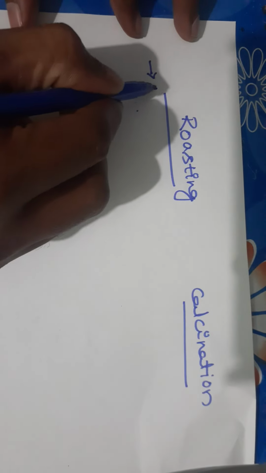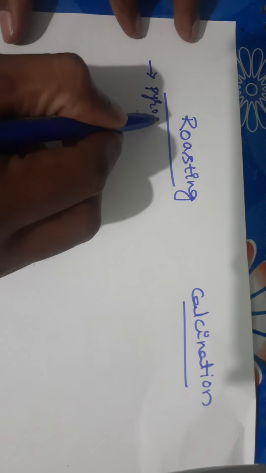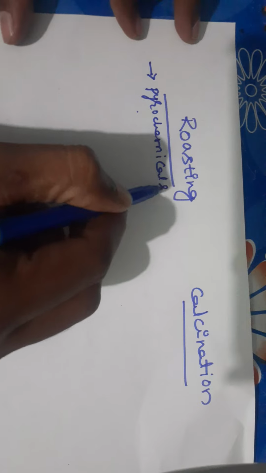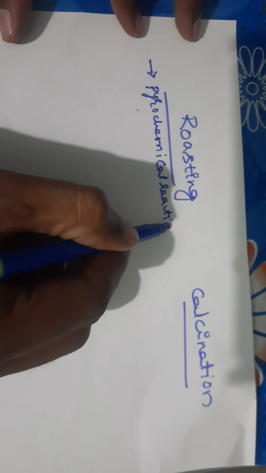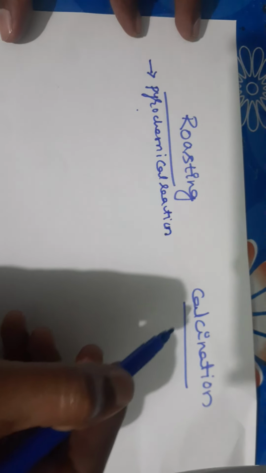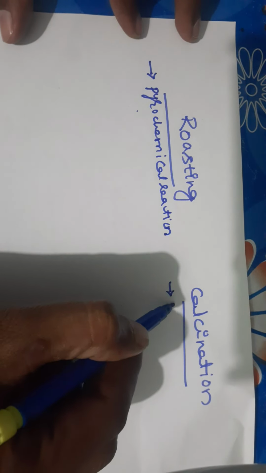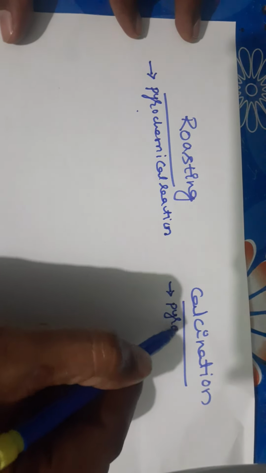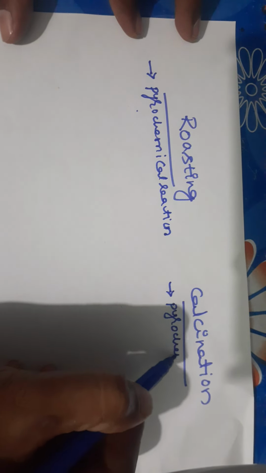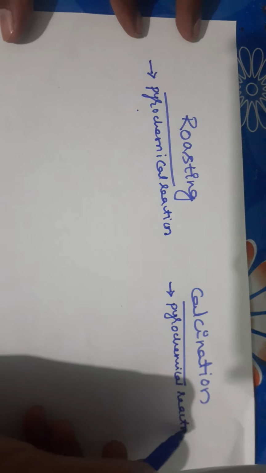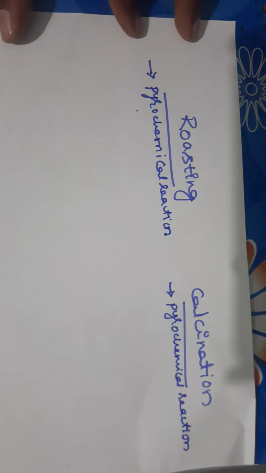Roasting is a pyrochemical reaction. Calcination is also a pyrochemical reaction. Both are pyrochemical reactions, students.